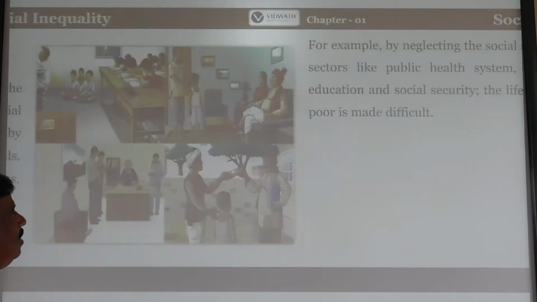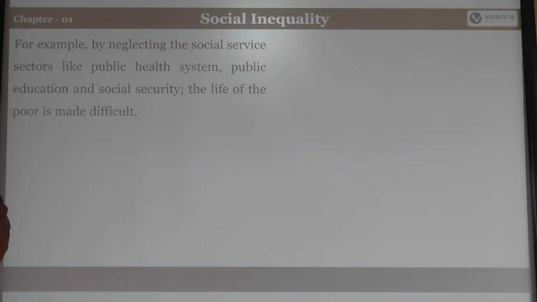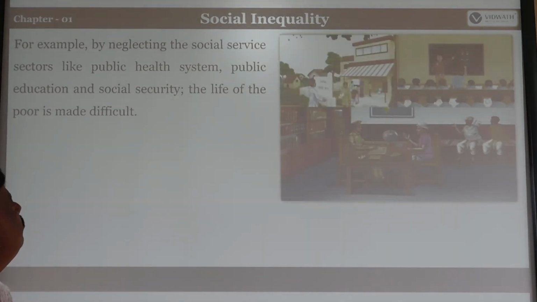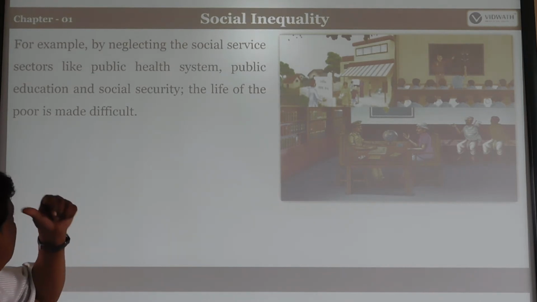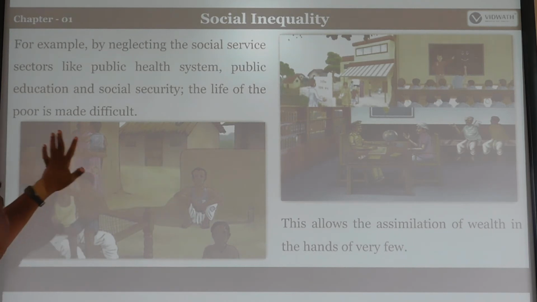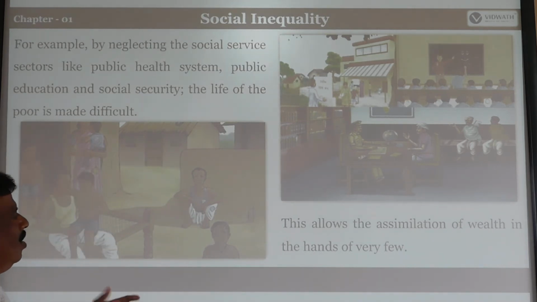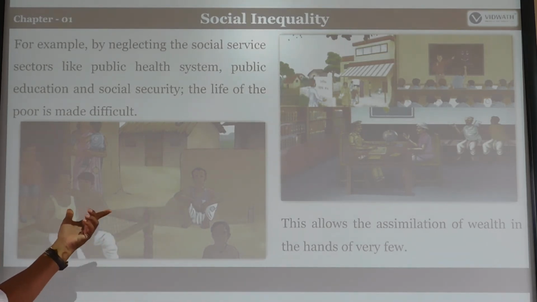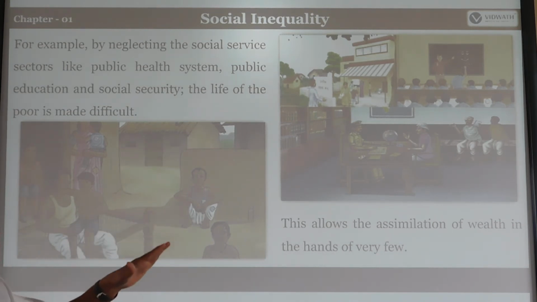This is already prejudice in nature. For example, by neglecting the social service sectors like the public health system, public education, and social security, the life of the poor is very difficult. So some people remain low. We have given so many facilities, but they do not come over. Nobody encourages them. They are poor, and they live at their level.